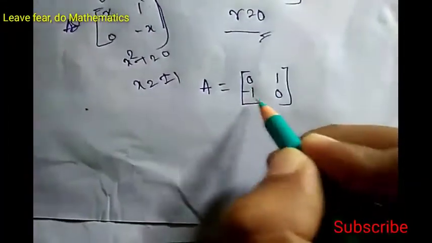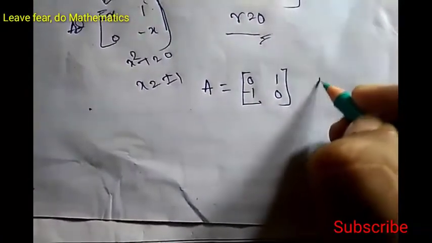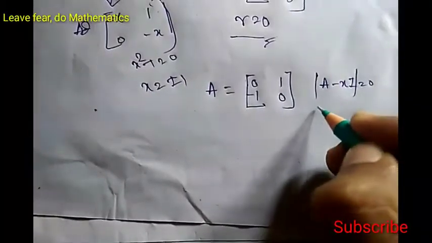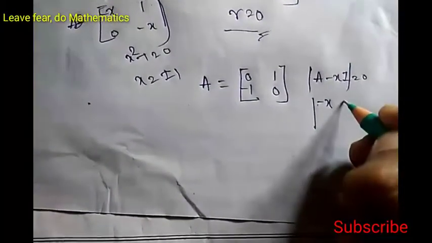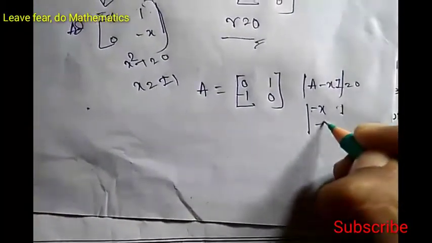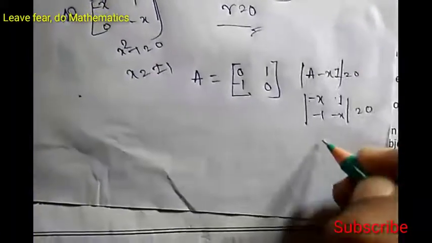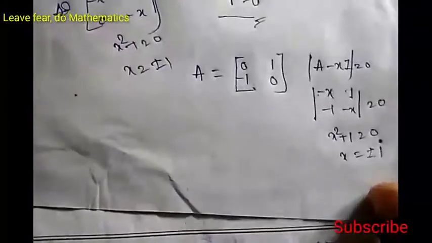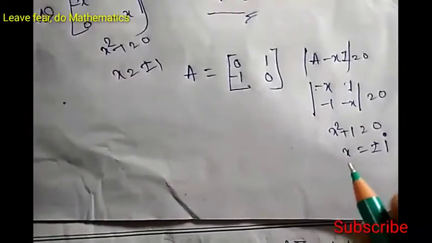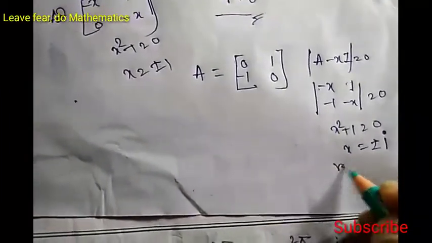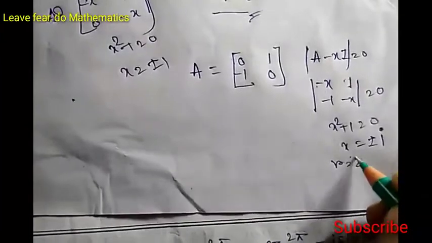Let us find the eigenvalues of this. To find the eigenvalues, we have to solve the determinant of A minus xI equals 0. That gives minus x, 1, minus 1, minus x, so x square plus 1 equals 0. That means x equals plus or minus i. So it has two distinct non-zero eigenvalues, plus i and minus i. So here r is 2.